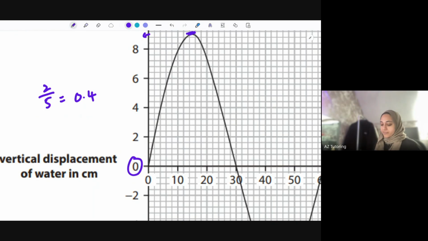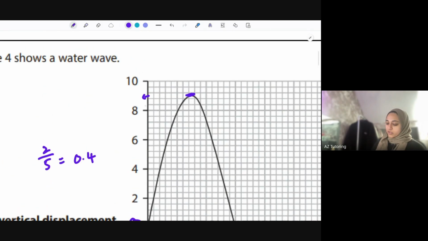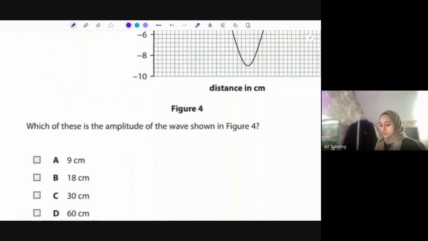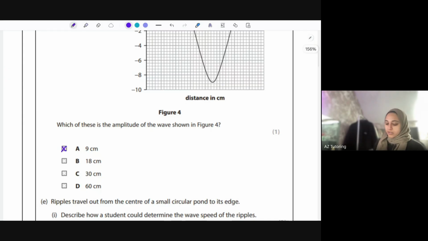Yeah, 0.4. So each box value is worth 0.4. So here we've got 8.4, 8.8, and then that's in between. So adding 0.2, that's 9. So it's right in the middle. So is 9 an option there? Yeah, it is. There you go.